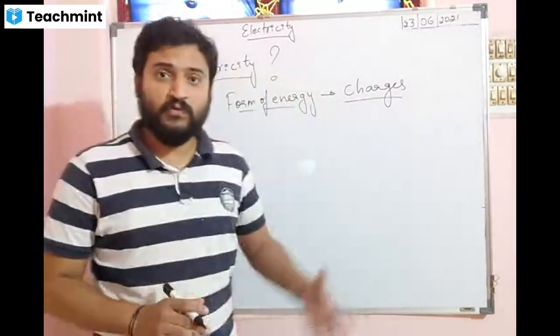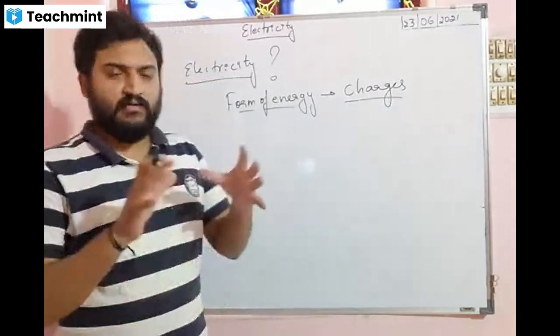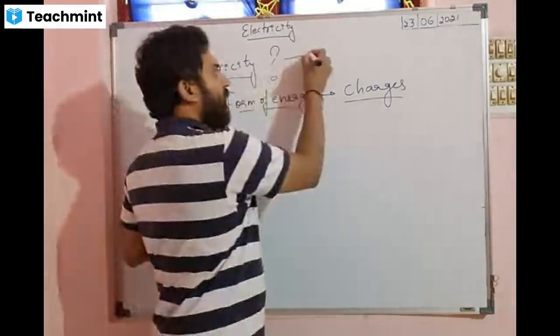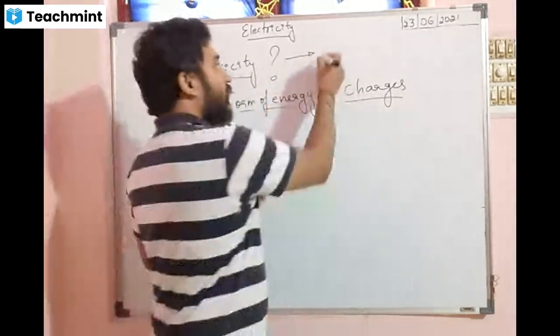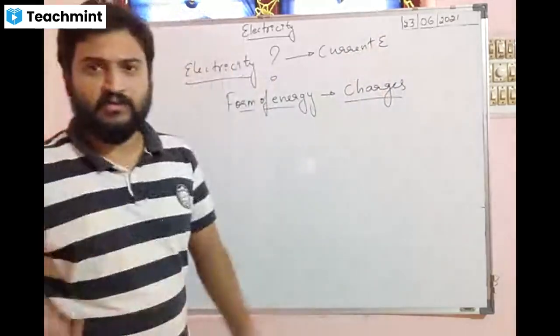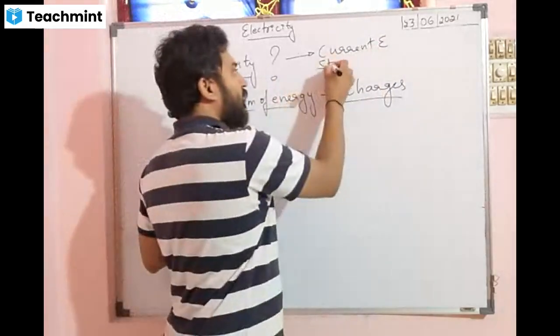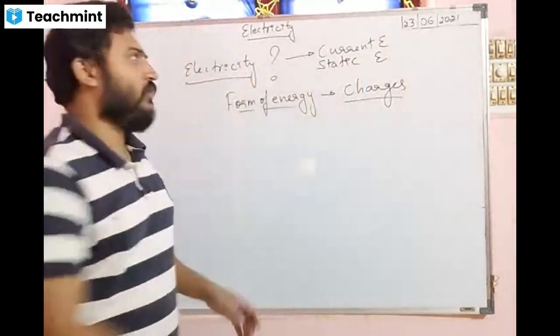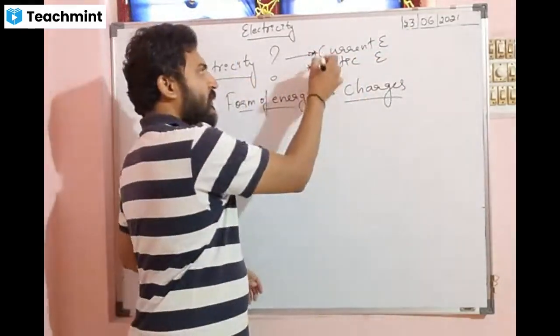When the electricity flows, it is called differently. When it doesn't flow, it is called differently. For example, when it flows, it is called current electricity. When the electricity doesn't flow, it is called static electricity. So these are the two different kinds.